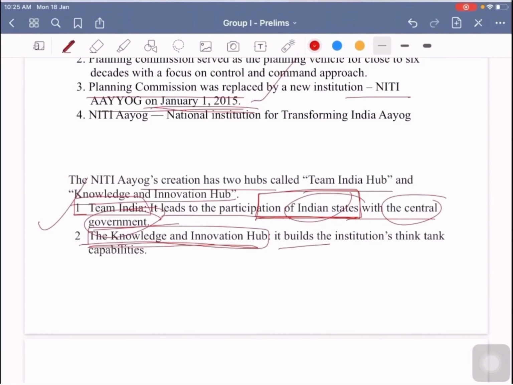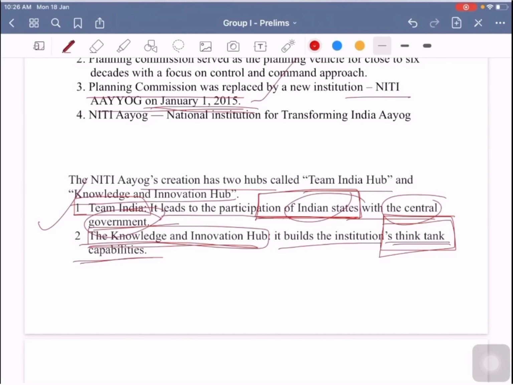It builds the institution's think tank capabilities. So in a way it is providing the framework for Niti Aayog to work as a think tank to the government by giving suggestions or recommendations or by providing policy frameworks or reports on certain aspects. It is more or less being framed as a think tank.